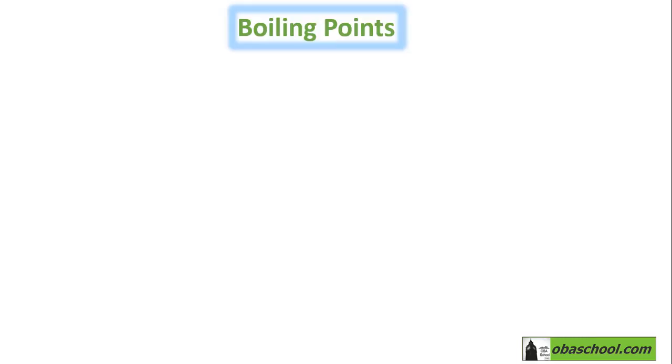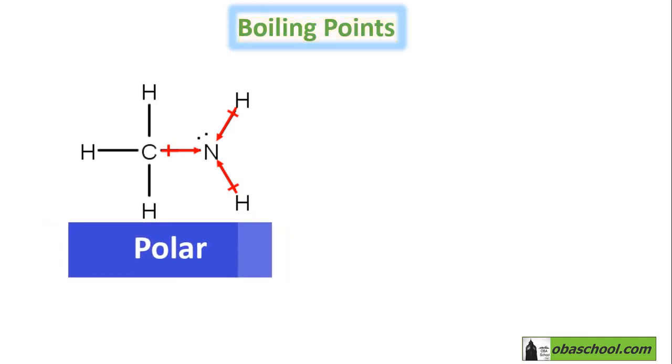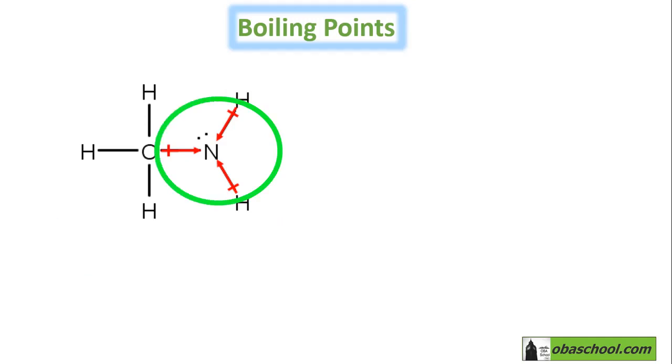Now, let's discuss the boiling point of amines. Primary amines are polar. If you can see here, the dipoles do not cancel each other. That's why amines are polar.